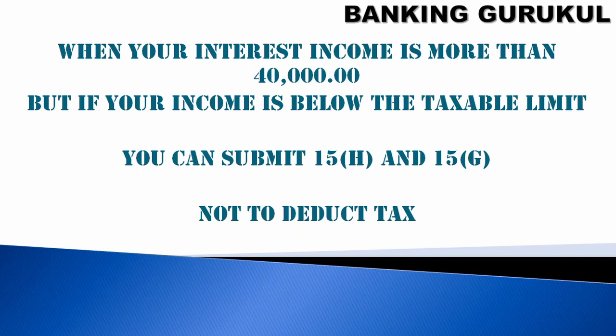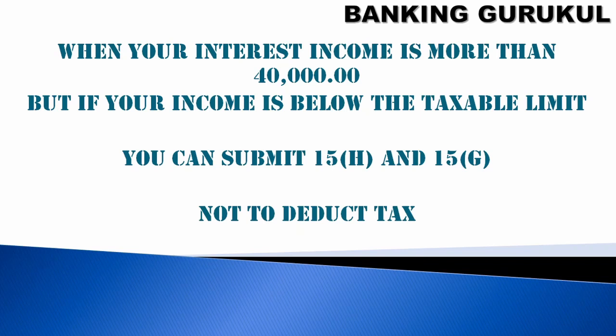So what declaration are you giving with 15H or 15G? Even though I am getting interest income of more than 40,000, my income is below the taxable limit, so please don't deduct TDS on my interest. These are called 15H and 15G. Once 15H or 15G is submitted by the customer, no TDS will be deducted on your interest income.